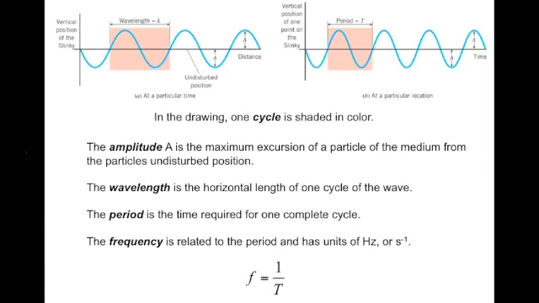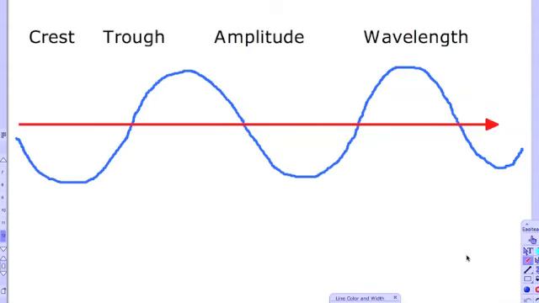As far as the units, frequency is measured in hertz, period is measured in seconds, wavelength is measured in meters, and amplitude oftentimes is measured in meters, but can also be sound pressure depending on the type of wave you're looking at. To diagram out these important spots and two other terms, we have a diagram here of a wave.